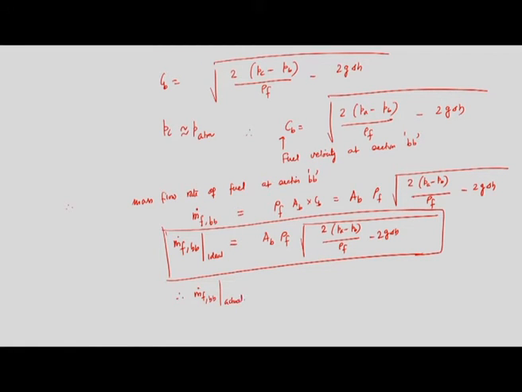Actual will be again the mass flow rate of fuel at section BV, ideal, into the coefficient of discharge, the fuel discharge coefficient CDF. So, this is the actual mass flow rate that I can obtain by knowing the CD. So, we have obtained by doing a simple analysis and using a simple float type carburetor what will be the